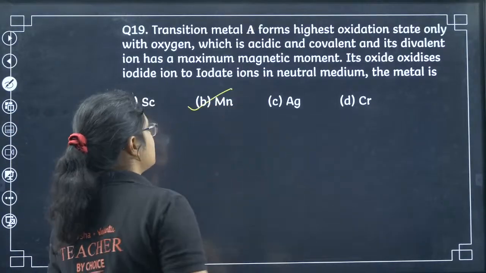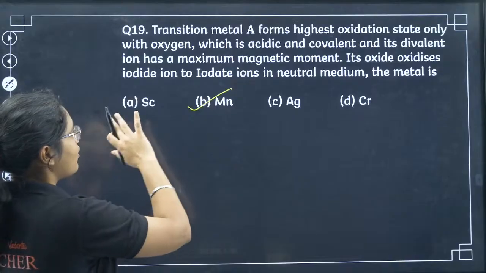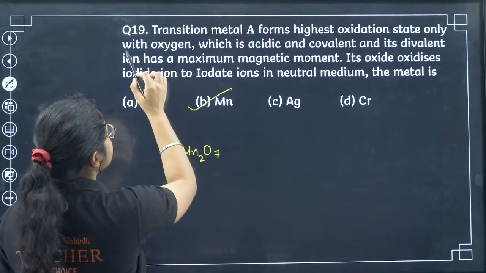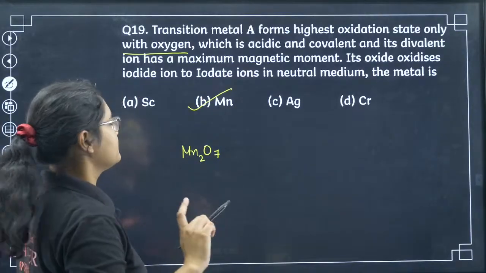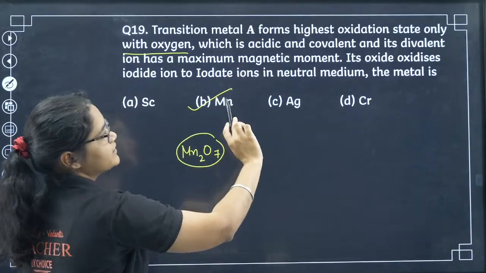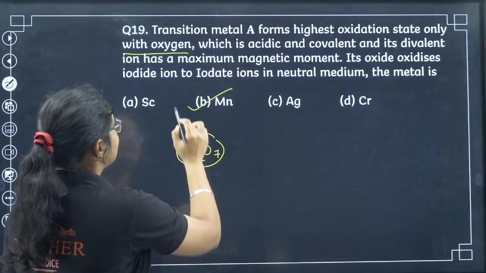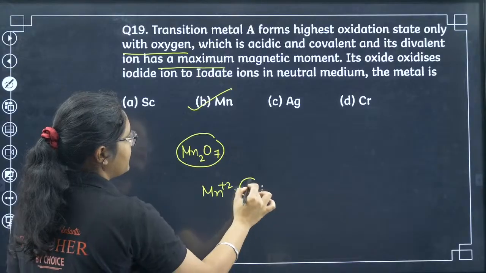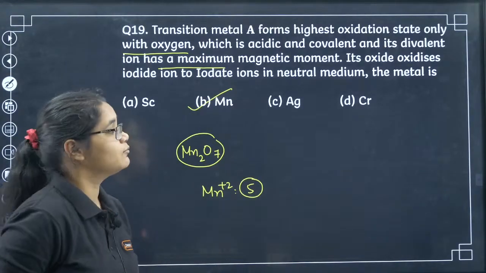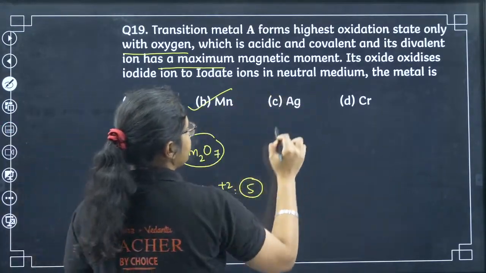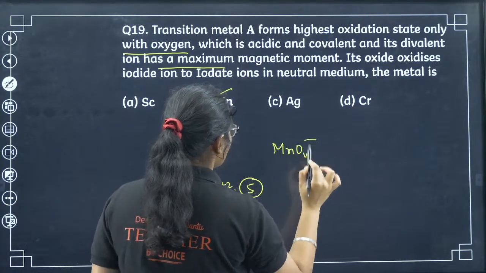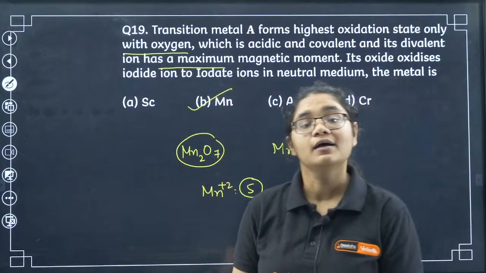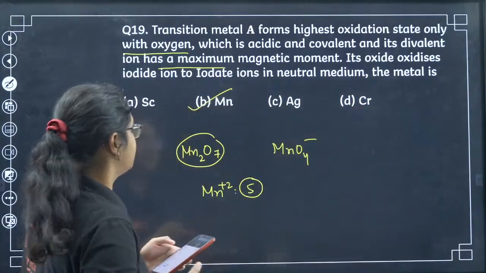Neon has given correct answer. It is manganese. You can see it is saying all the properties. So manganese has Mn2O7, right? It exhibits its highest oxidation state with oxygen. Then this compound is acidic in nature, it is covalent in nature, and its divalent ion has the maximum magnetic moment. So we have just seen Mn2+ has 5 unpaired electrons, so it is having the maximum magnetic moment. Also MnO4-, its oxide, which oxide we are talking about here? MnO4-, right? It oxidizes I- to IO3- in the neutral medium. Okay, so we have B is the correct answer.